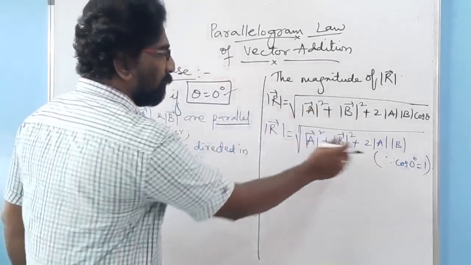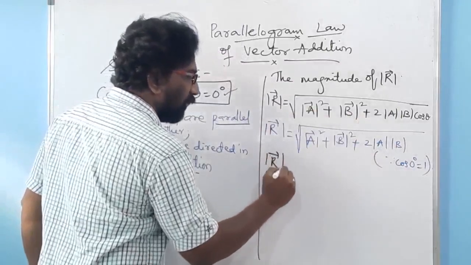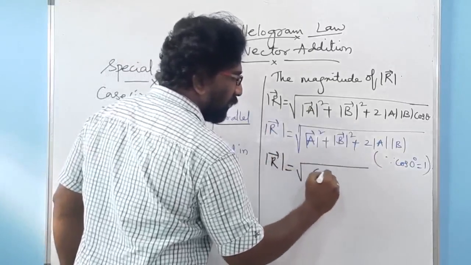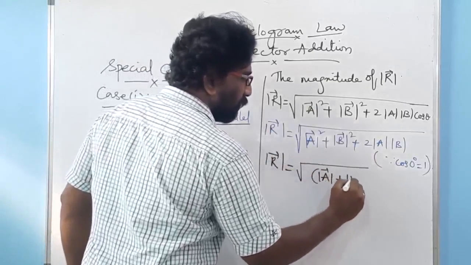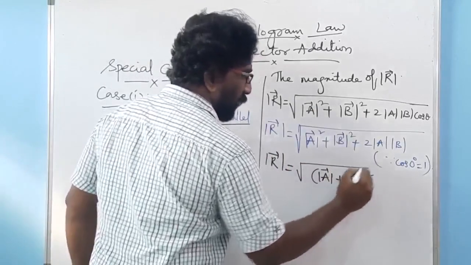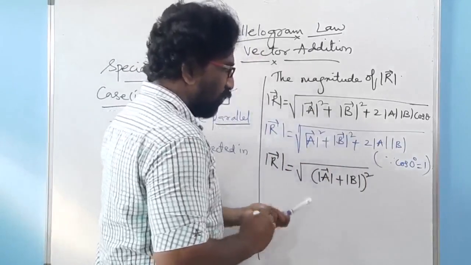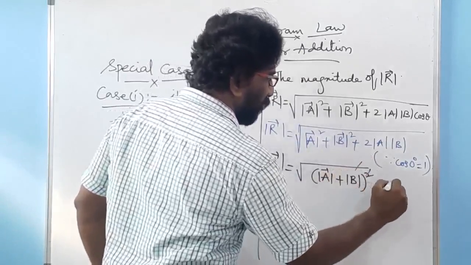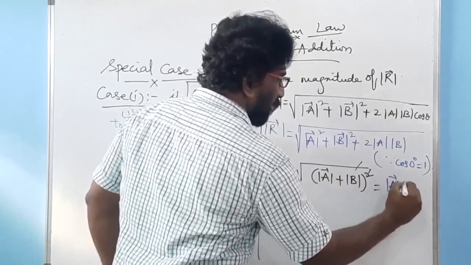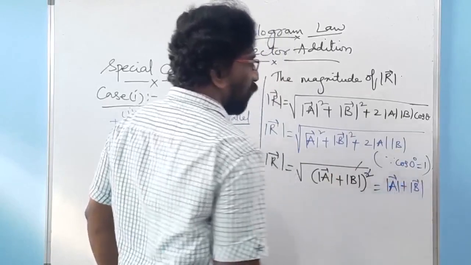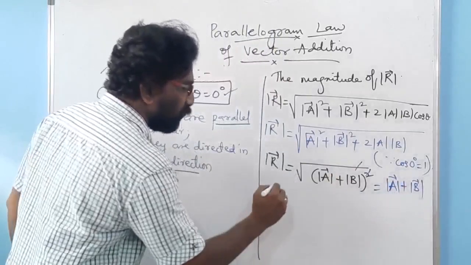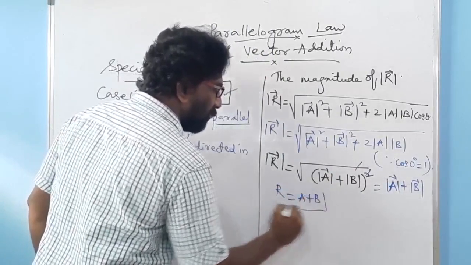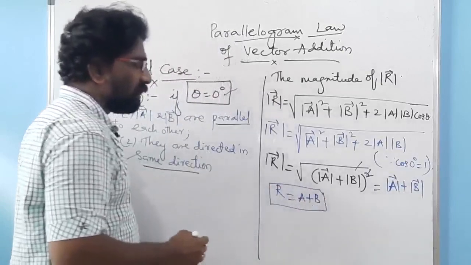Then mod R equal to under root of vector A plus vector B whole square. The square and the root will get cancelled. Ultimately, you will have only mod of vector A plus mod of vector B. It means that the value of R equals the sum of vector A plus vector B.